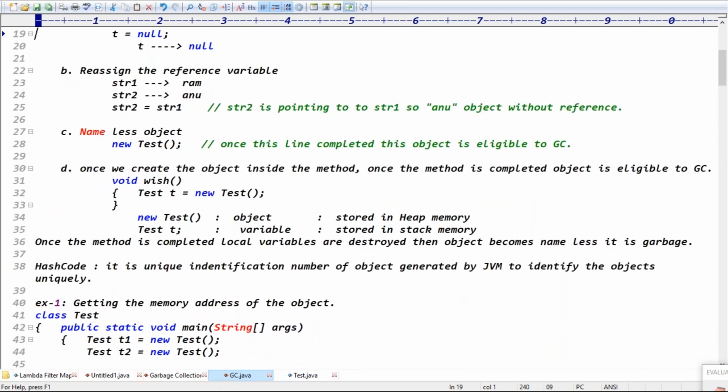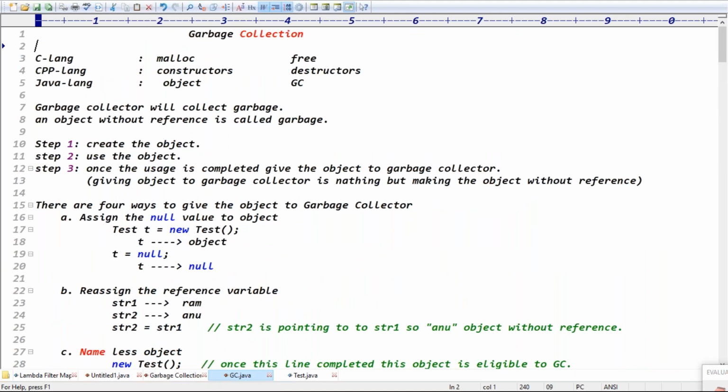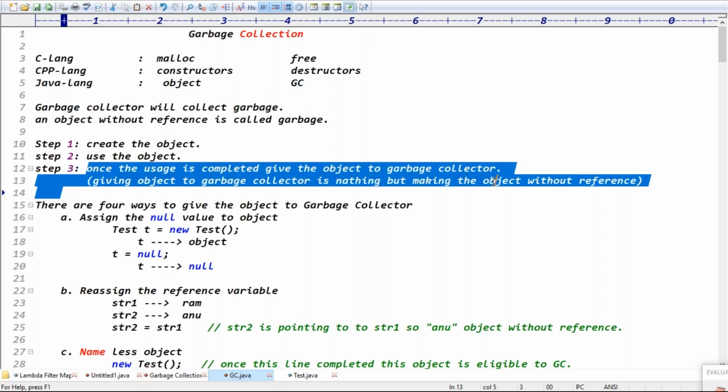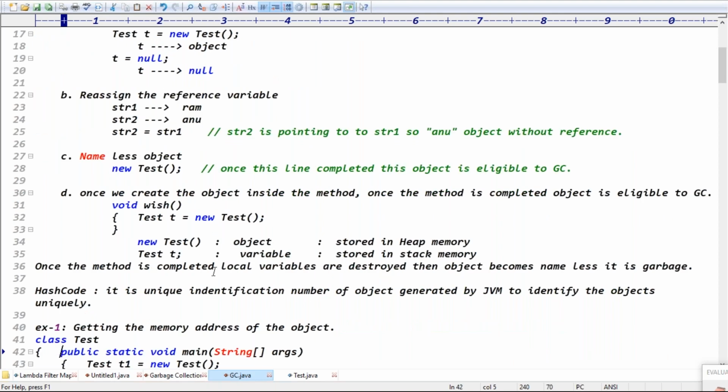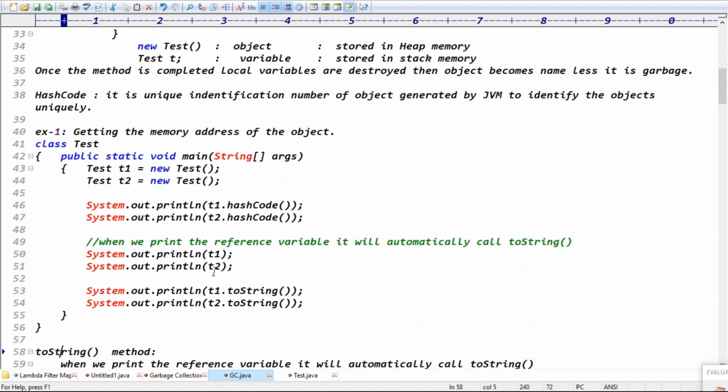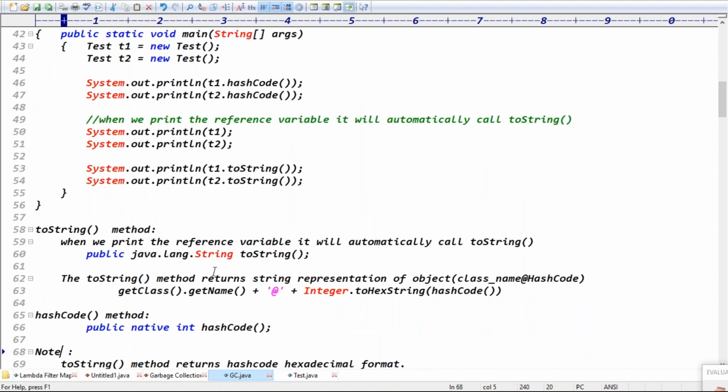Exactly. Guys, in C, C++ and Java languages, memory allocation instructions and the garbage collector's main responsibility is to collect the garbage. What do you mean by garbage? An object without a reference is called garbage, right? Total 3 steps: create the object, use the object, and once the usage is completed, give the object to the garbage collector, right? There are 4 ways you can give the object to the garbage collector. You try to check these points, guys, like the hashCode method and so on.